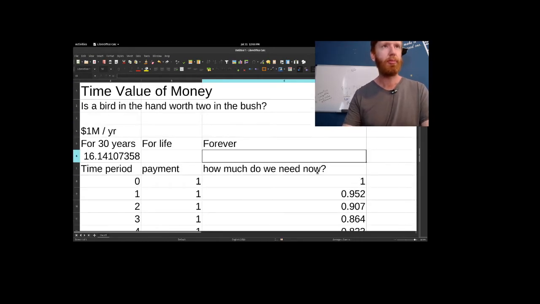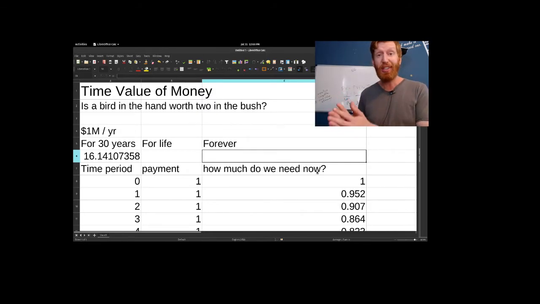So the answer, well, one way to get the answer is just that brute force approach, but there's actually a much easier way. The way we get the answer is we ask, how much money do we need so that the interest payments are equal to $1 million? And if we have an interest payment of $1 million, we take it away, we're left with enough so that next year the interest growth gives us another $1 million.